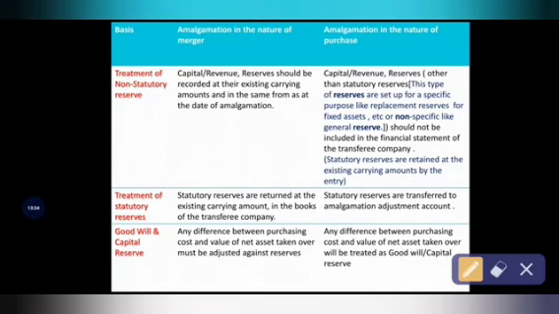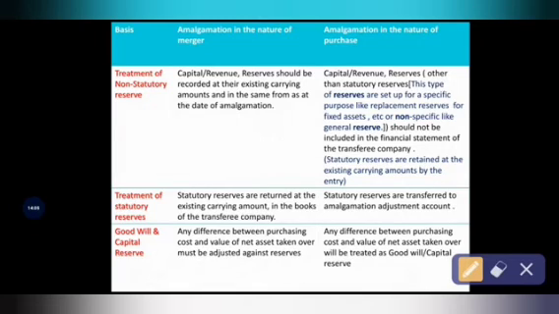The board of directors thinks that in future, if any damage occurs to the fixed asset, then this reserve will be helpful to recover from that damage. So intentionally the companies keep a small amount of reserves for the safer side. These types of reserves are called non-statutory reserves.